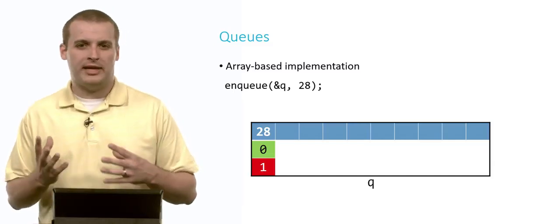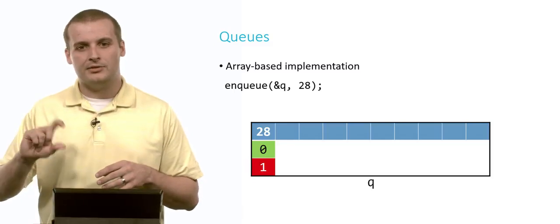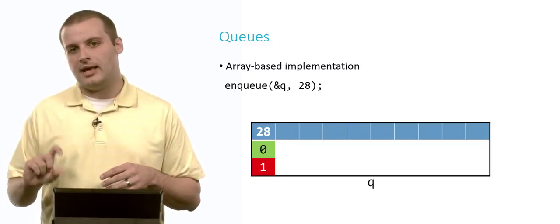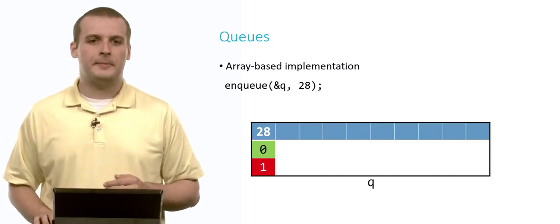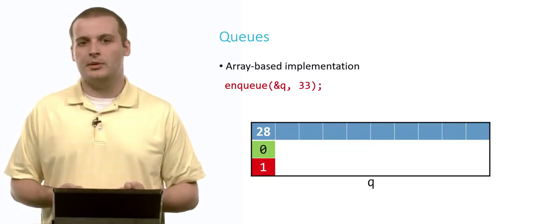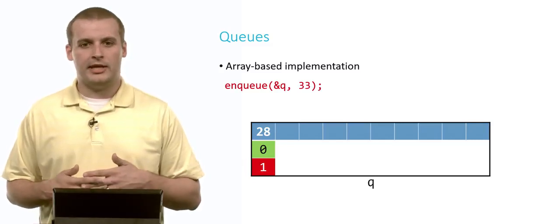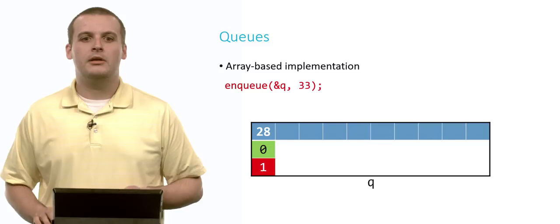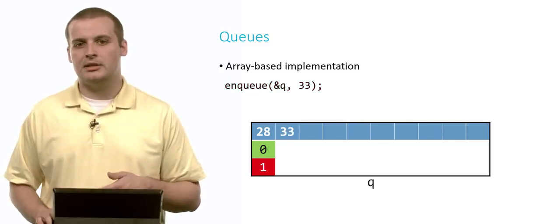Now, a general idea of where the next element is going to go in a queue is to add those two numbers together, front and size. And that'll tell you where the next element in the queue is going to go. So now let's enqueue another number. Let's enqueue 33. So the 33 is going to go into array location 0 plus 1. So in this case, it's going to go into array location 1. And now the size of our queue is 2.